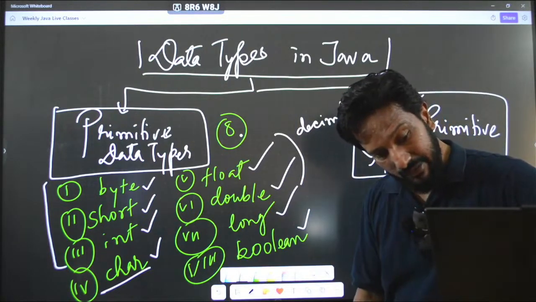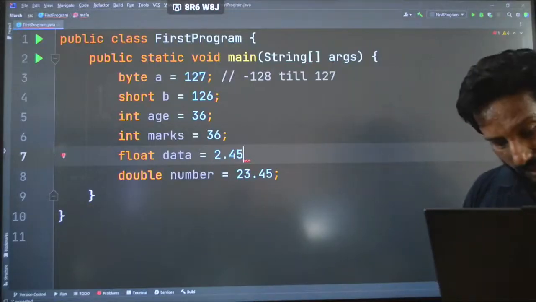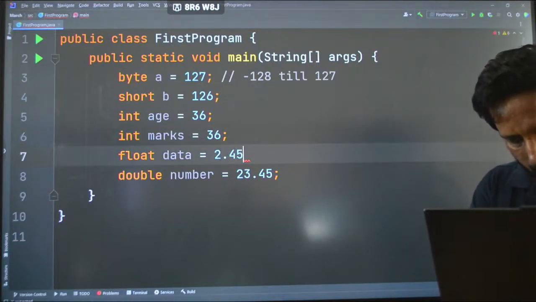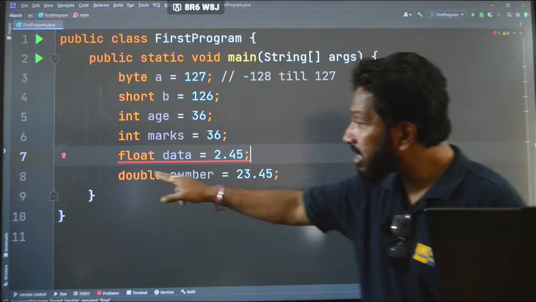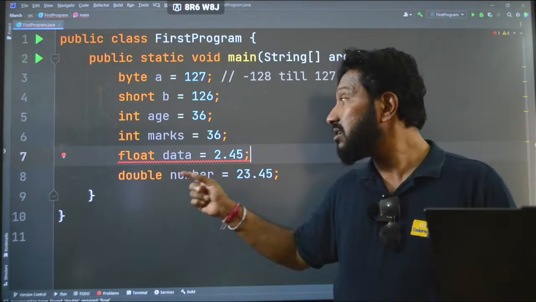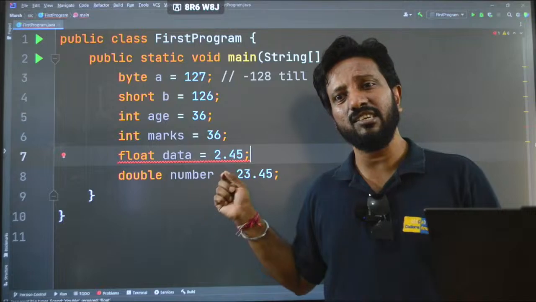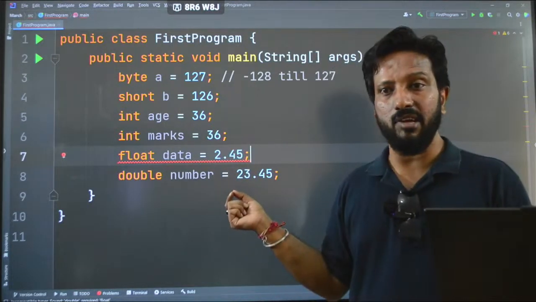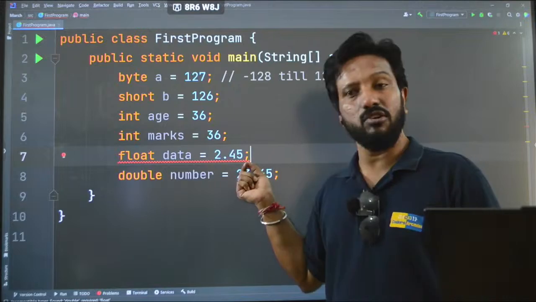But see the difference now. As soon as I give this semicolon, there is an error, there is a warning by the compiler. Can anyone tell me this in the comment section? अगर आप ये बता पाओगे तो मैं बहुत खुश होऊंगा. आप लोग इसके बारे में सोचो और बताओ मुझे.